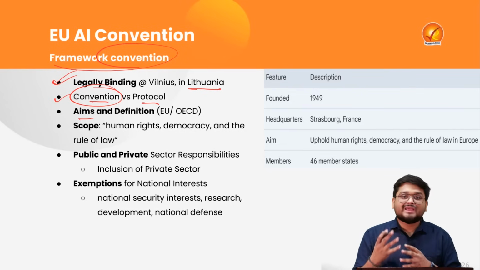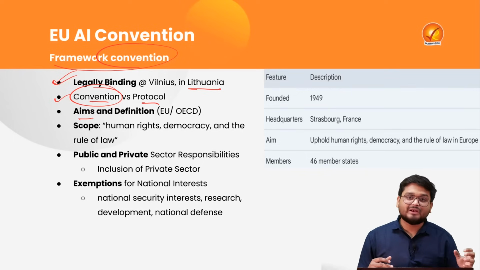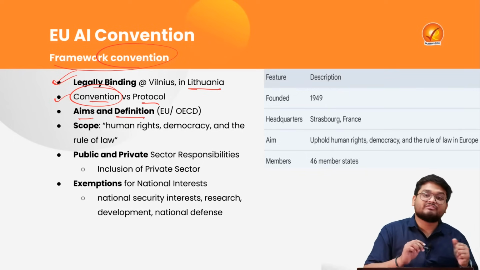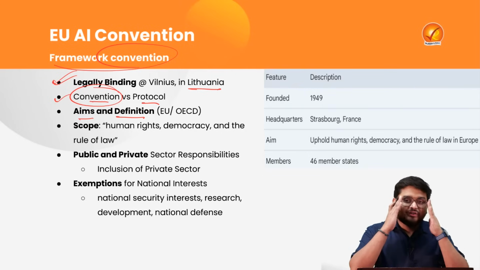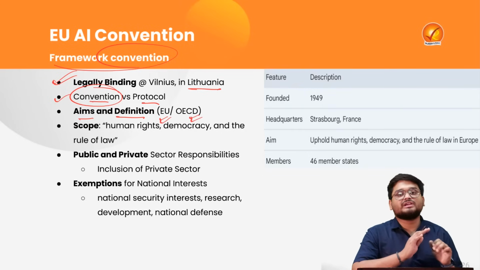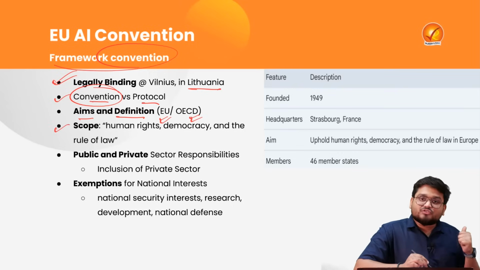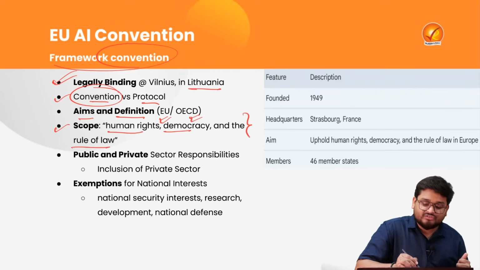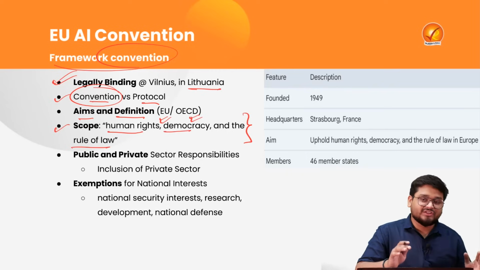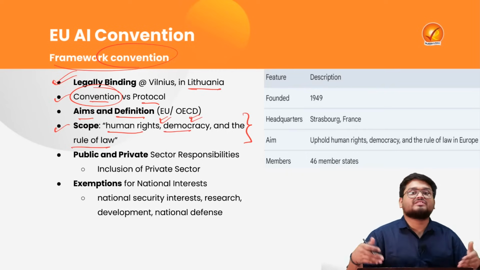The main aim is actually to regulate AI development and finally also give a definition to AI, on the heels of the EU AI Act and also the OECD's definition of AI, right? Now here the main scope is to promote human rights, democracy and the rule of law, because AI has disruptive capabilities to not conform to normal human standards.